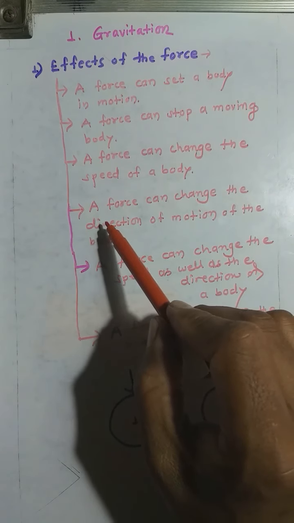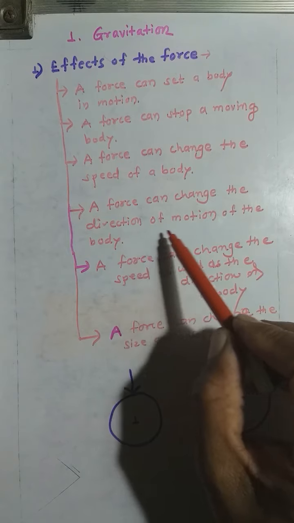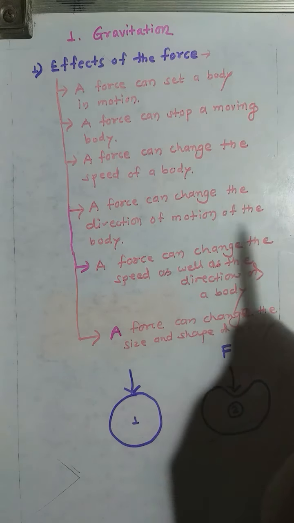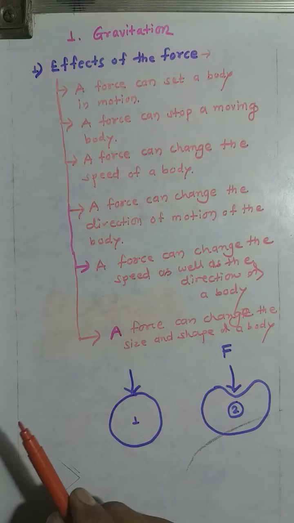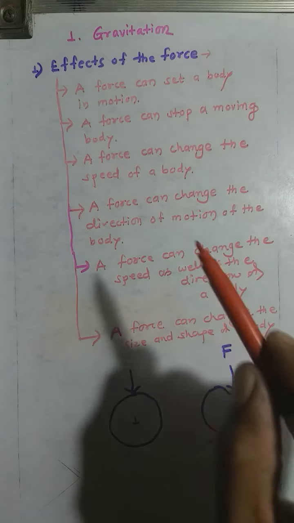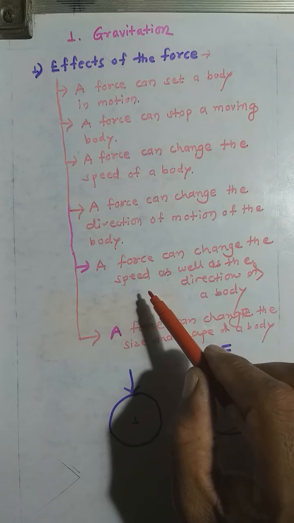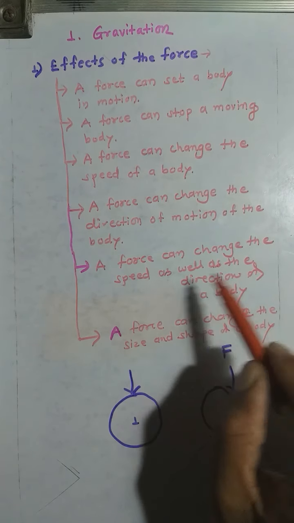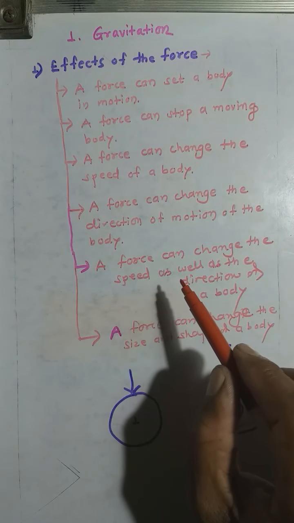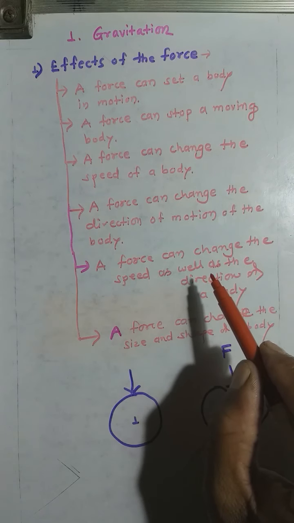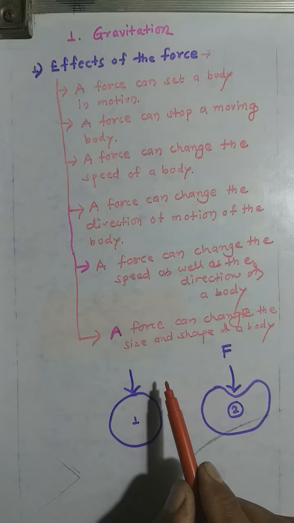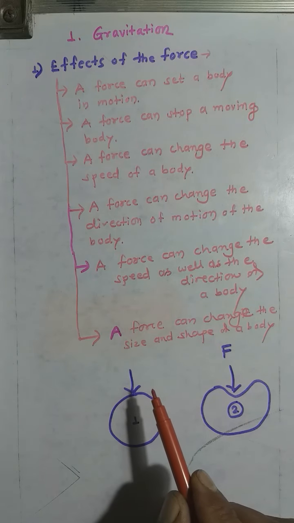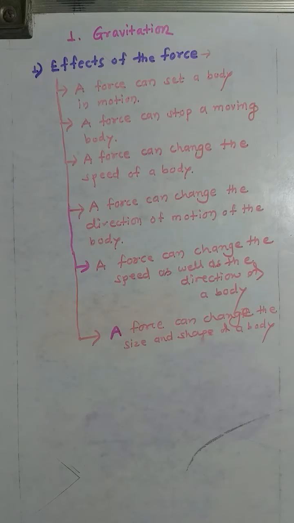Next, a force can change the direction of the motion of the body. We can change the direction of the body when we apply a force on it. Not only direction, but speed and direction we can change when we apply a force on the body. And another example is that a force can change the size and shape of the body.